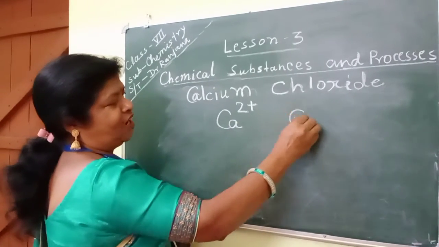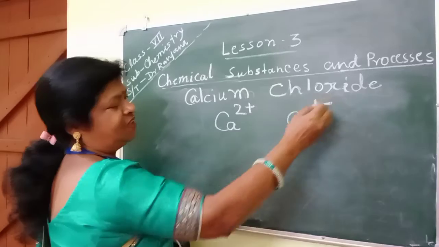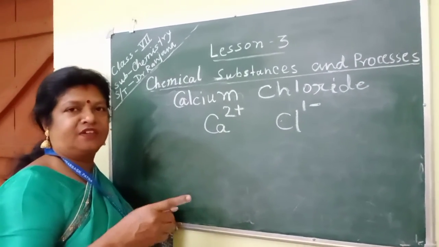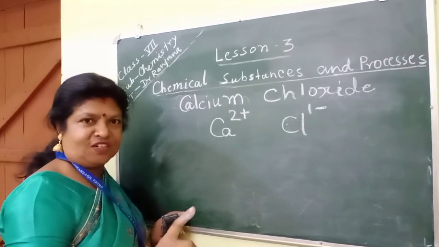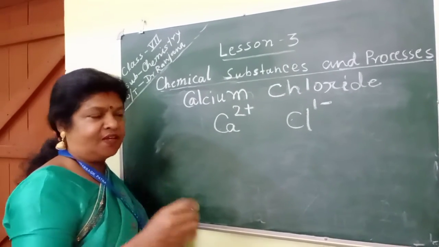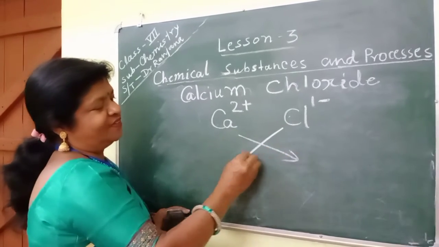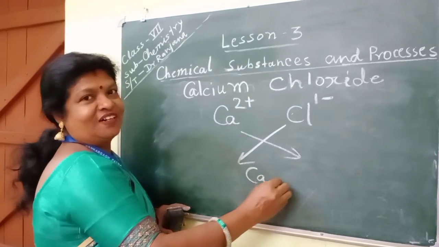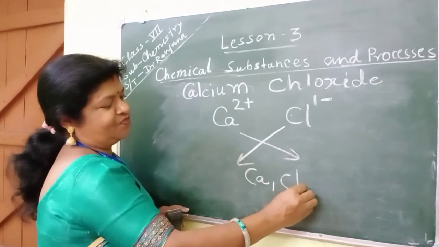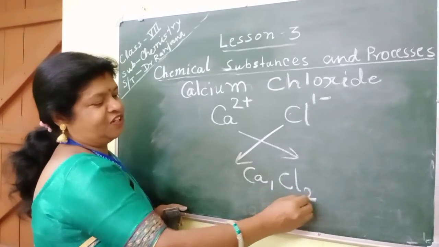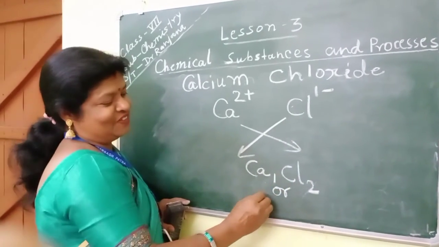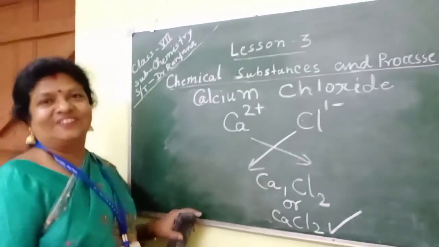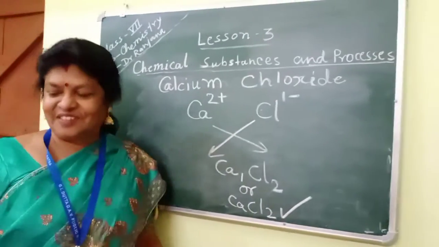And chloride, we know the valency is 1. What is valency? Valency is the combining capacity of any element or radical with another one to form a compound. Clear? You will remember it. Okay. Now we will reverse again. We will write Ca. The valency of chloride will go here and the valency of calcium will go here. So Ca1, Cl2. 1 is not written. So what will we write? CaCl2. So interesting. So this is the formula of calcium chloride.